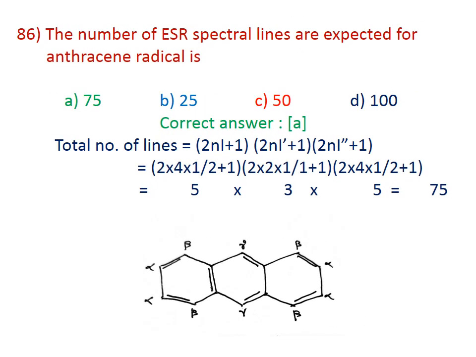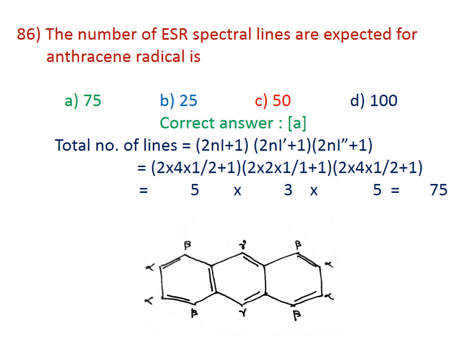The number of ESR spectral lines expected for the anthracene radical is... here the correct answer is A. Here there are 3 types of protons present: alpha proton, beta proton, and gamma proton. Alpha 4 protons, beta 4 protons, gamma 2 protons. You substitute the values.